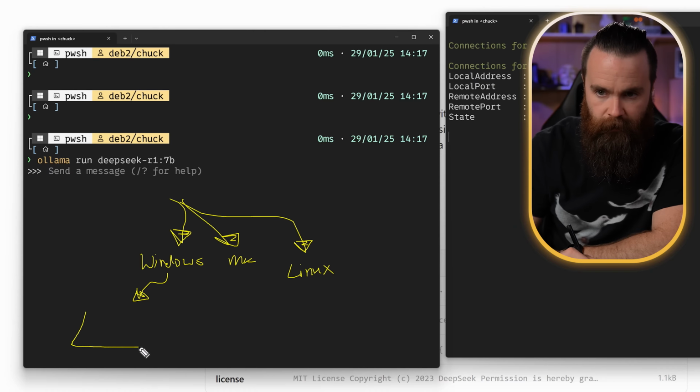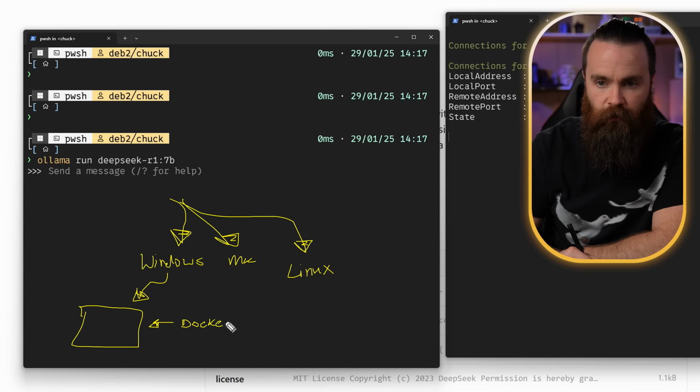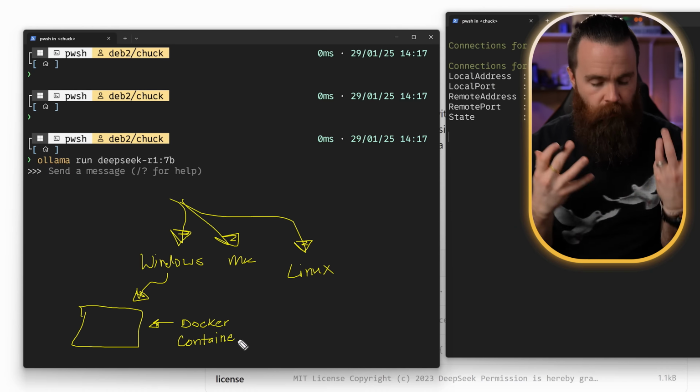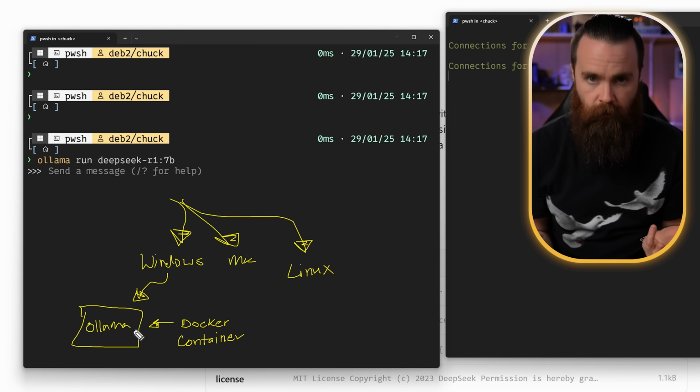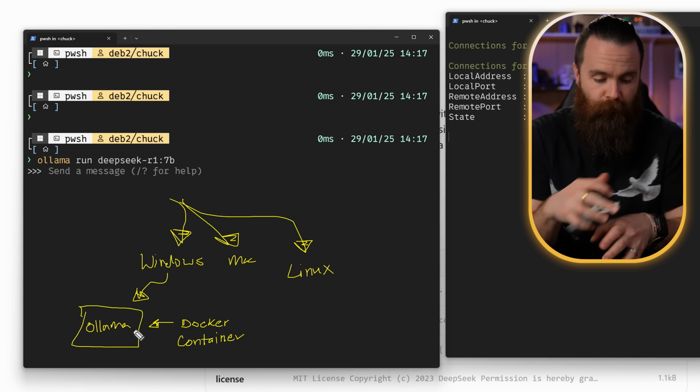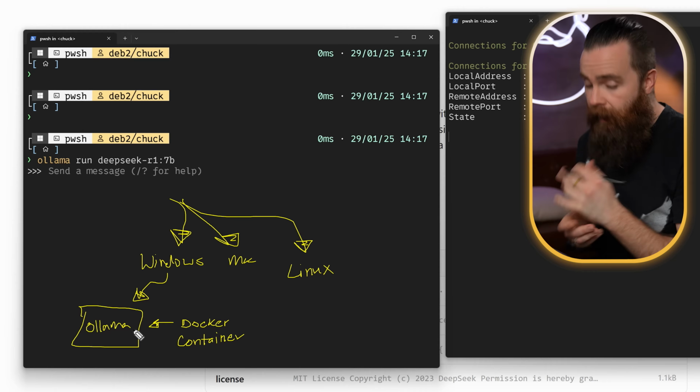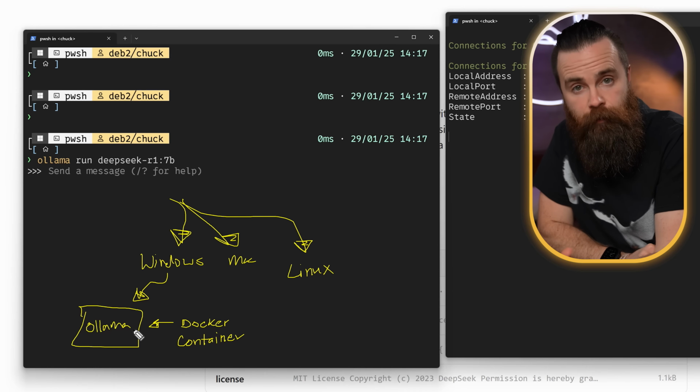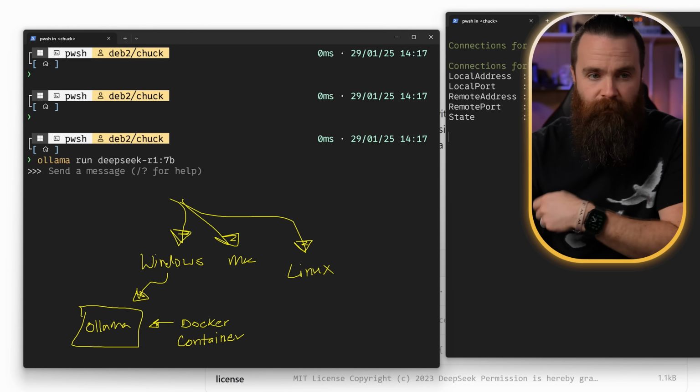We can actually run Ollama inside a Docker container, giving you a lot more control on what Ollama has access to and the models you run on it. Docker isolates itself from the other parts of your operating system, and you can still maintain access to your GPU. Let's try it out right now. This is my favorite way to run Ollama.